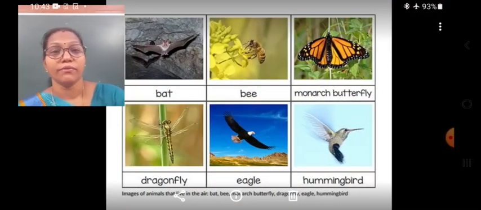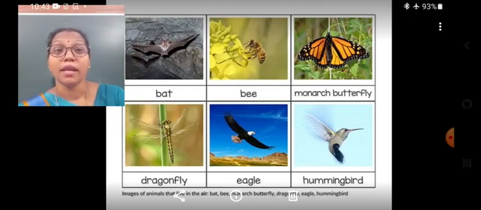Now students, we are going to learn about the aerial animals. The animals that spend most of their time in the air are known as aerial animals. The flying mammal, the bat, is an aerial animal because it flies in the air. It is active at night.